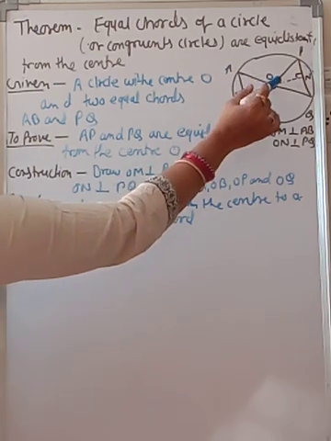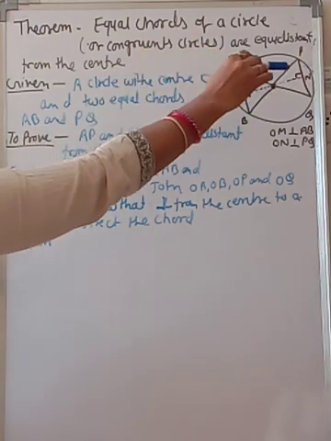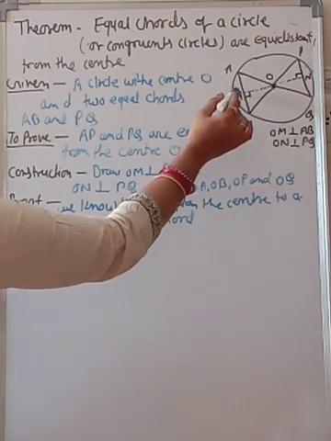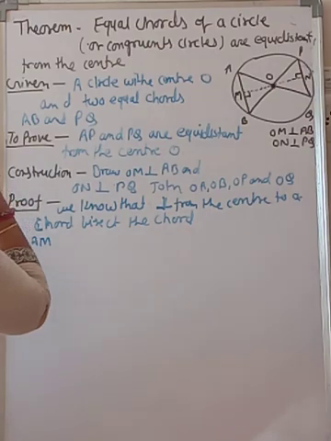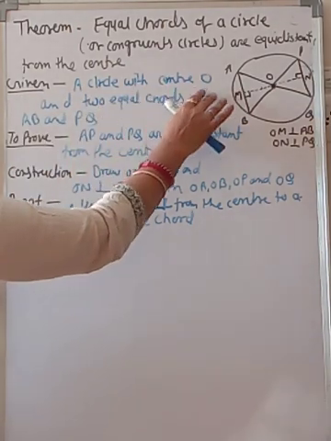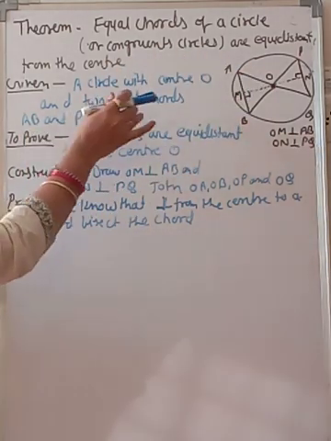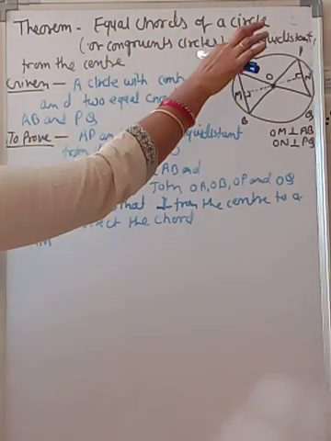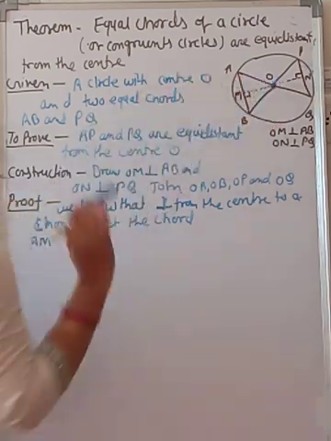The circle with the center point O, and AB and PQ are the two chords, and OM is perpendicular to AB and ON is perpendicular to PQ. So now first you have to write down the given: a circle with center O and the two chords AB and PQ. This is the given for the statement. Now to prove: AB and PQ are equidistant from the center point O.